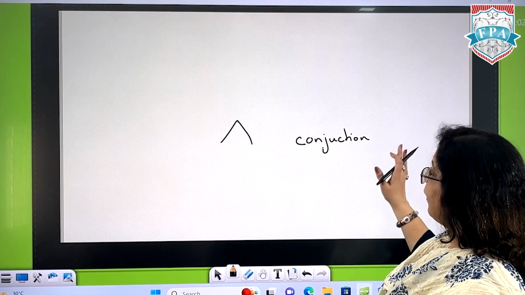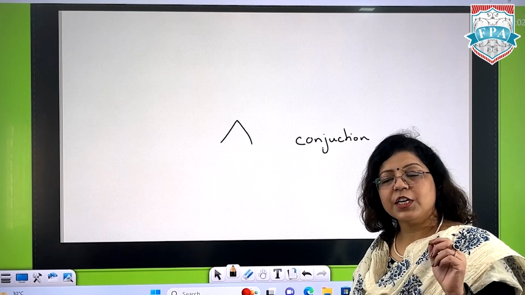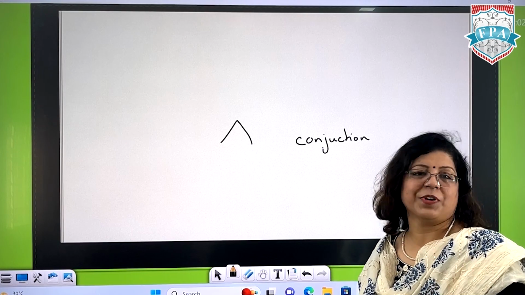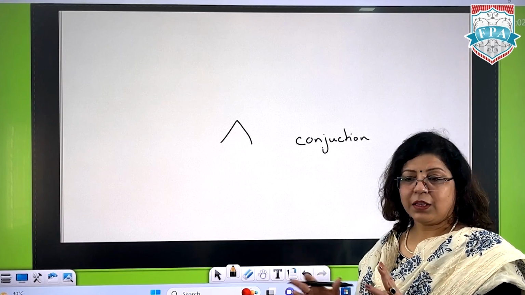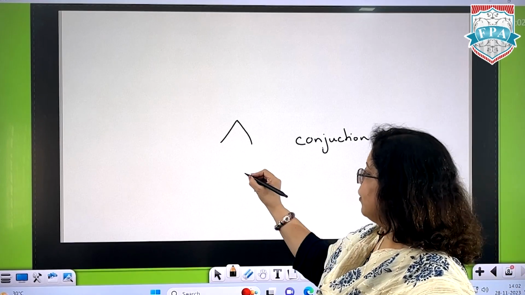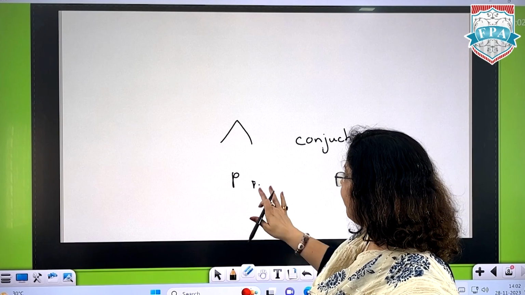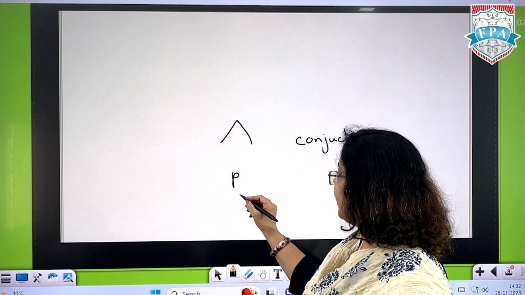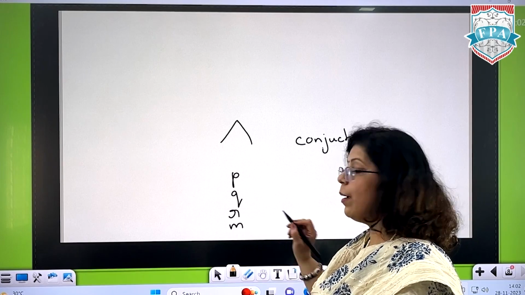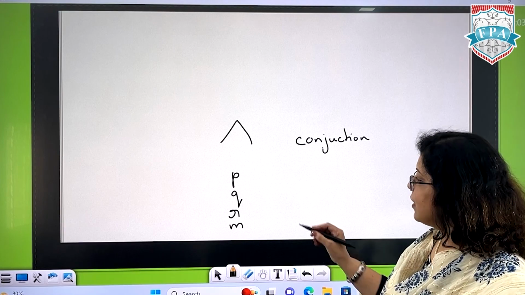Now, when we are talking about the statements in such manner, when we join them, हम statement को लिखेंगे कैसे? There is a way to write or express a statement. So, because mathematically we have to express, to write any statement, we use small alphabet. Okay, it can be P, Q, R, M. Any small letter is used to denote the statement.